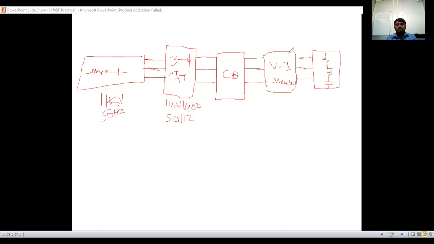Okay. So here is a circuit breaker, we are doing voltage measurement, and we are applying the load here. So what are our waveforms for this? How will we get the waveforms? Anybody? We are going to get sinusoidal waveforms, yes or no? So how will we get them? I will consider the waveforms for this one.